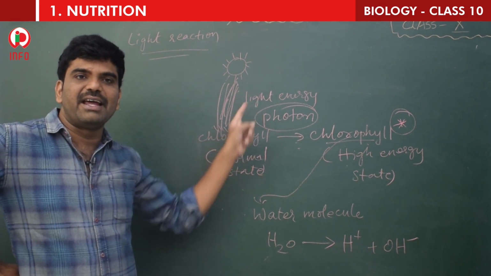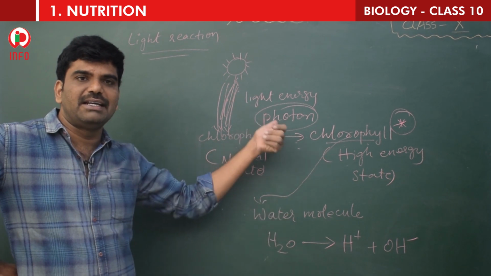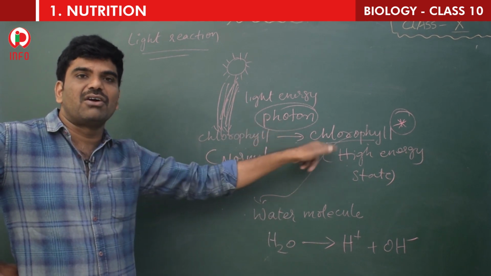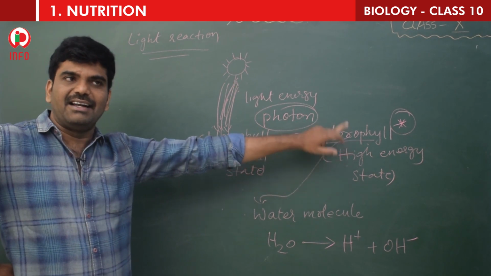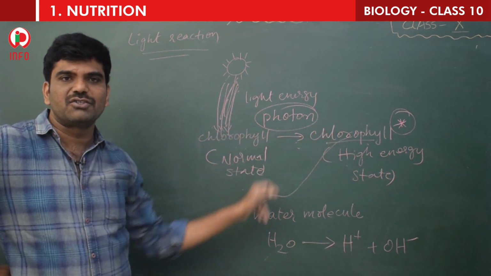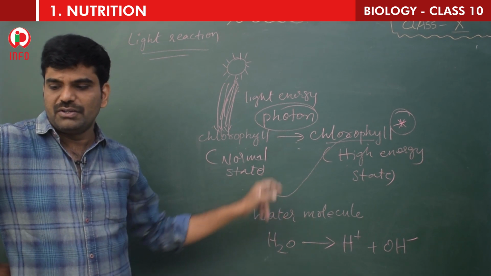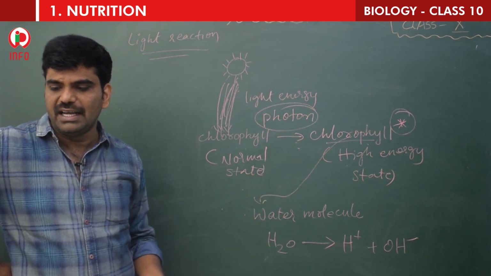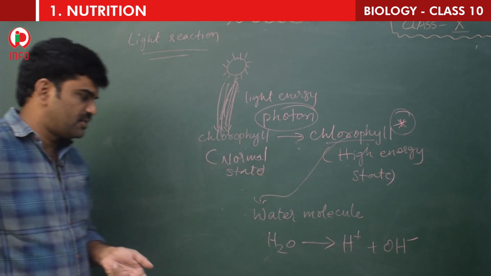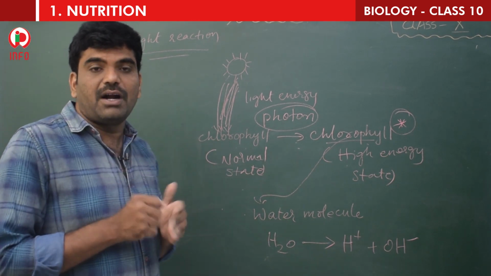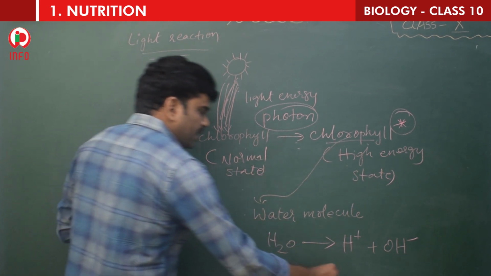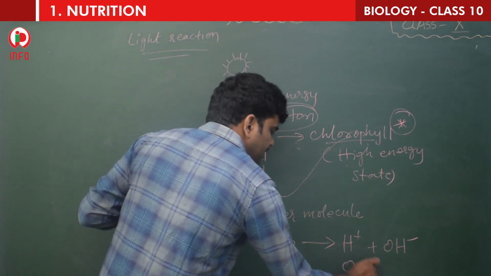First of all, it is acting on the chlorophyll, pushing it to the higher energy state, and this higher energy state is the power used to break the water molecule, to release oxygen. So whenever the water molecule is broken down, oxygen is released.